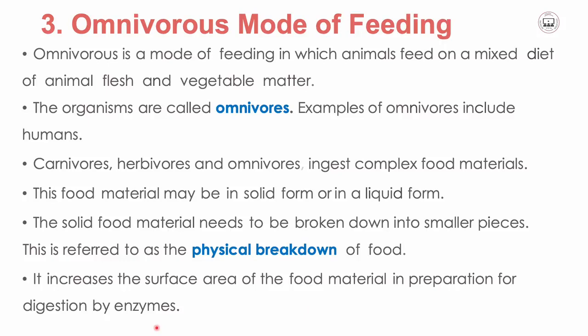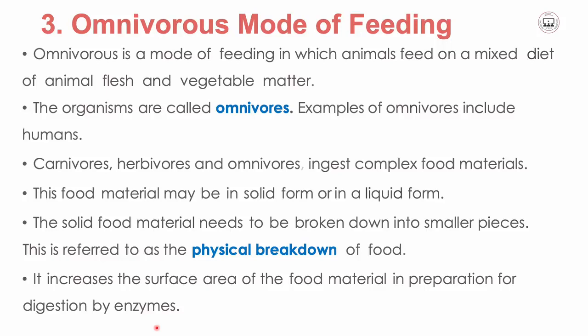Remember, we're discussing how these organisms have their feeding mode. So now we're talking in general that these carnivores, herbivores, and omnivores ingest complex food materials. As they ingest these complex food materials, the material may be in solid form or in a liquid form. Some of the food could be solid materials that need to be broken down into smaller pieces.